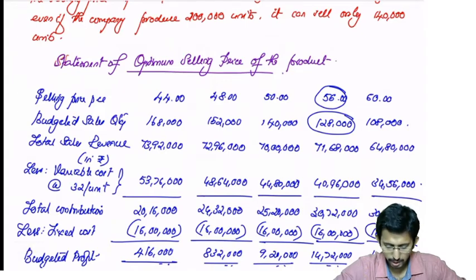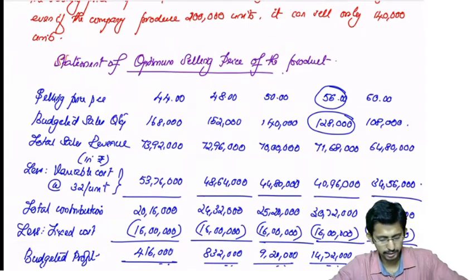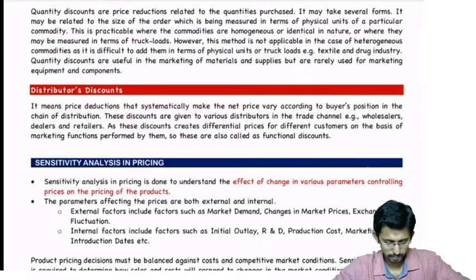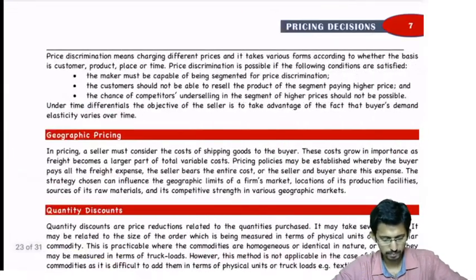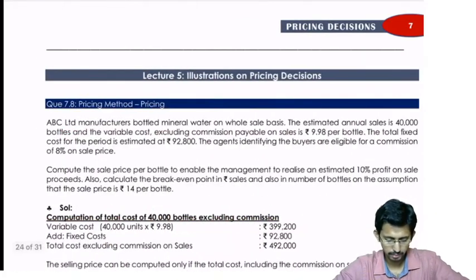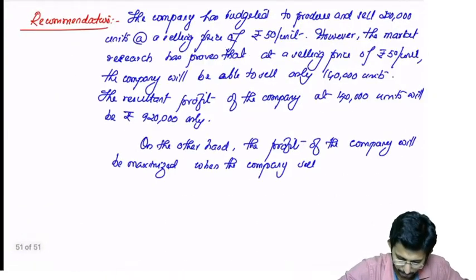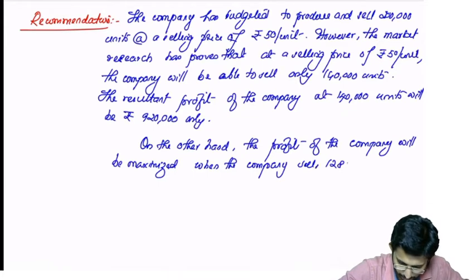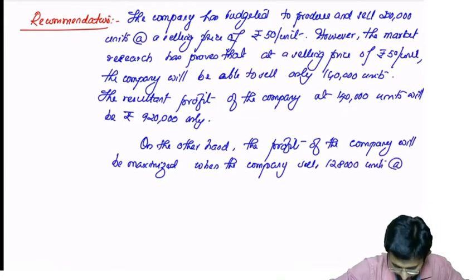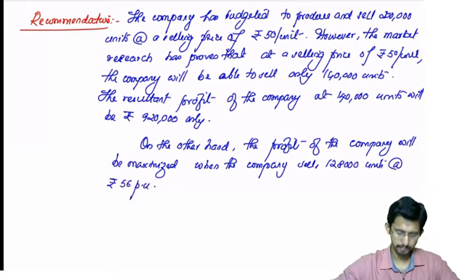Company sells 1,28,000 units at 56 per unit. Company sells 1,28,000 units. Sorry. At rupees 56 per unit.